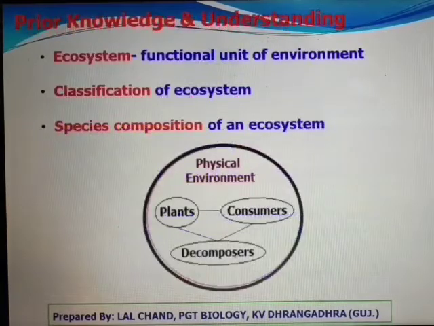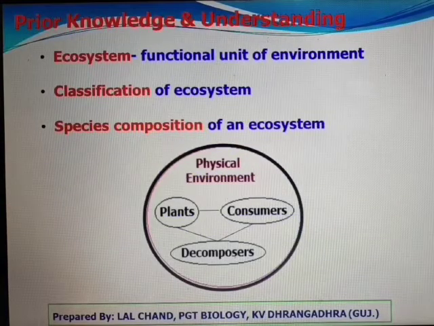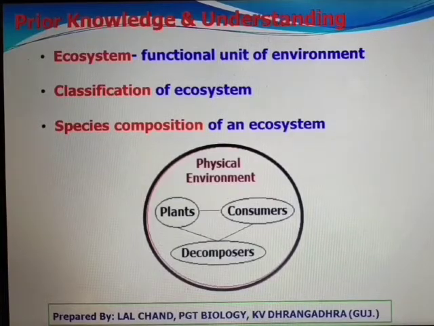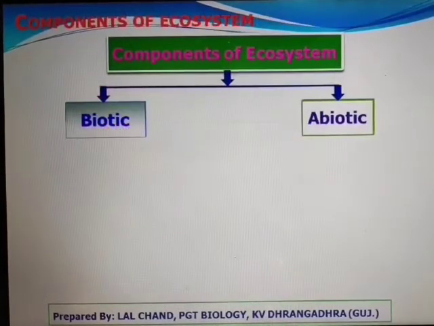Before going in detail, recall what you have learnt in part first. What is the smallest structural and functional unit of environment? Of course, it is an ecosystem. What are the components of an ecosystem? These are biotic and abiotic components. So, these components are interconnected, interacting to sustain life. Now, we will discuss in detail about the components of ecosystem.